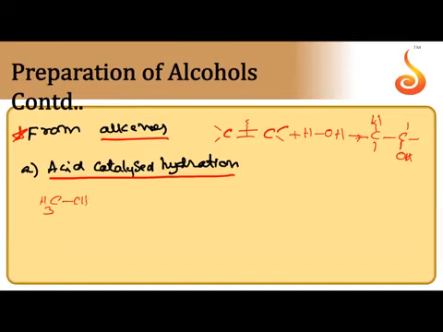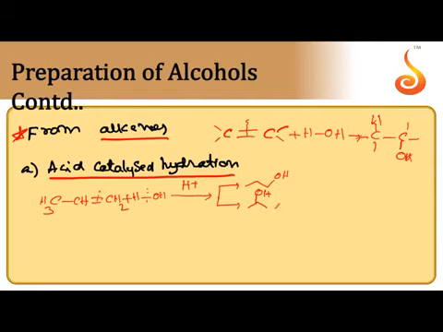When propene, an unsymmetrical alkene, is taken and water is added in the presence of a catalyst, as in acid catalyzed hydration, H goes to the CH2 carbon or the CH carbon after breaking the pi bond. Again, we can get two types of alcohols, propan-1-ol and propan-2-ol.